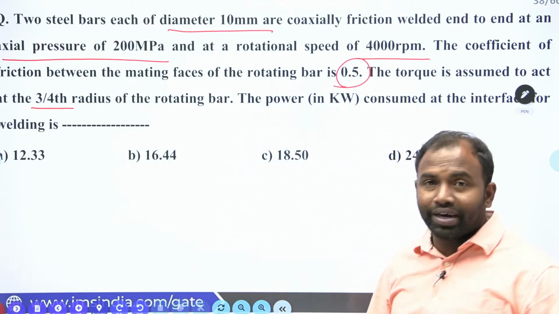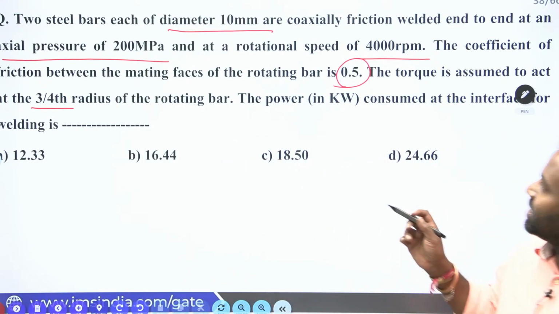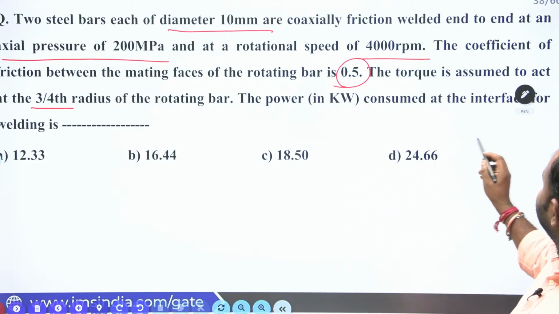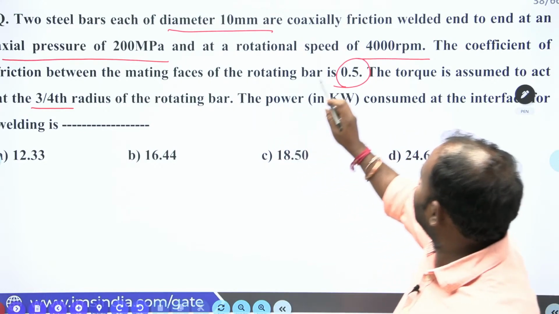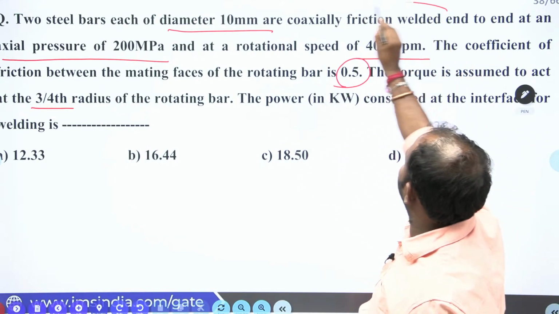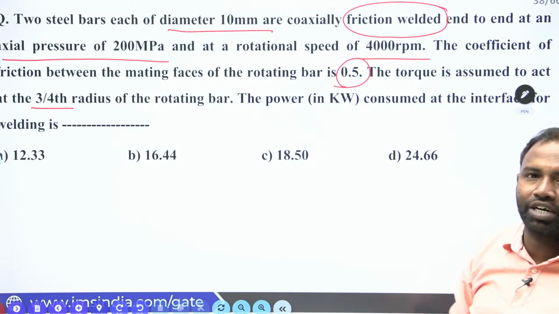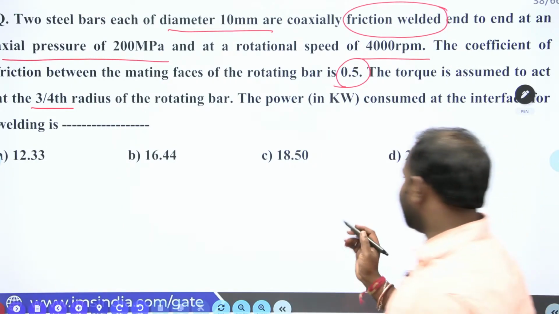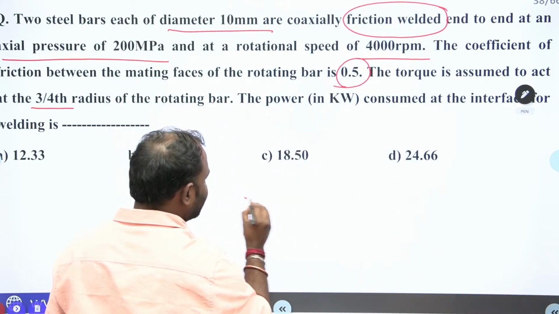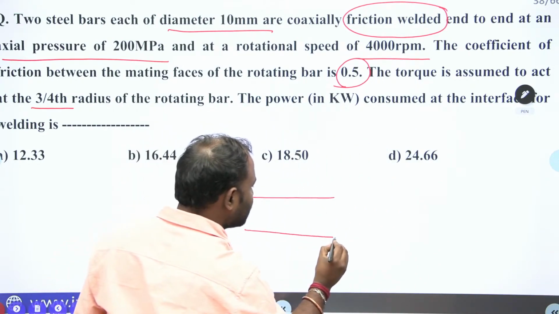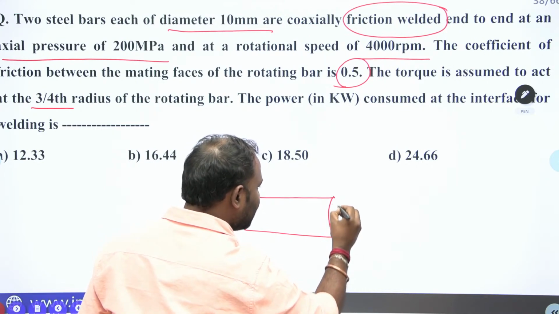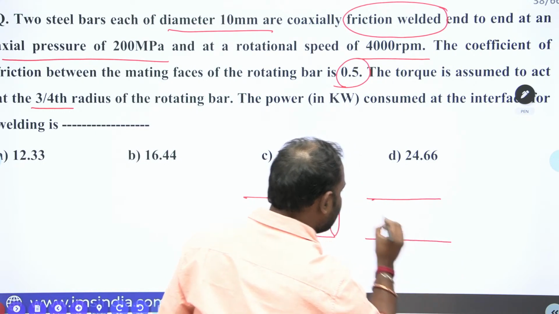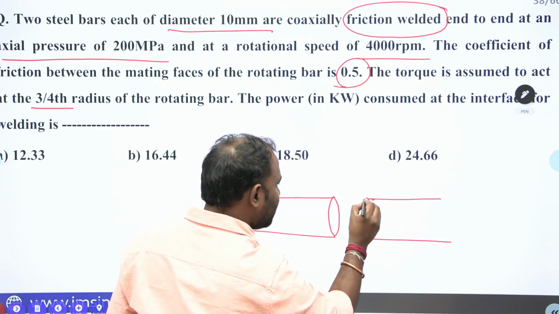Before writing the given data, what type of welding is it? The steel bars are end to end coaxially friction welded. You have to know what friction welding is. For that purpose, guys, I will draw a small diagram. This is one bar and it is another bar.